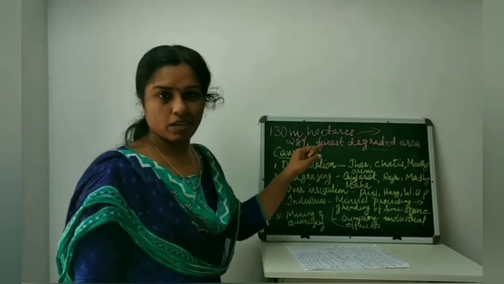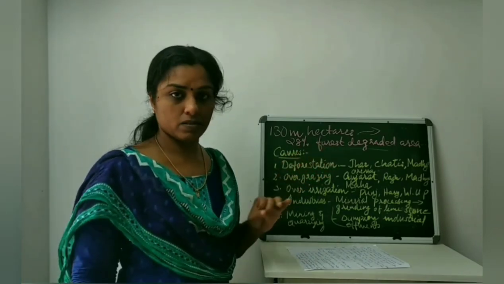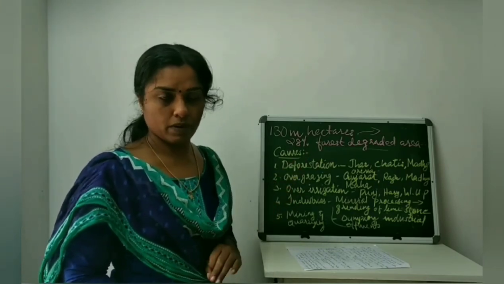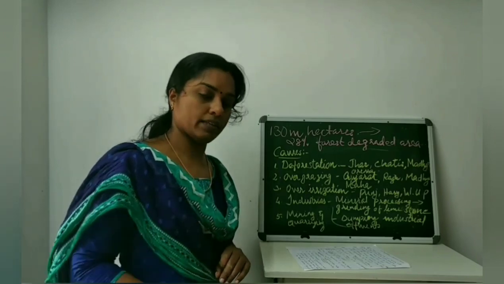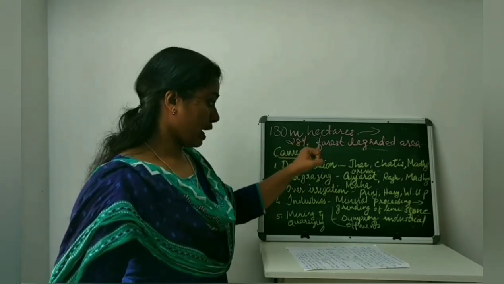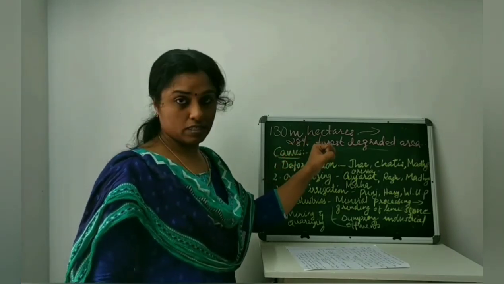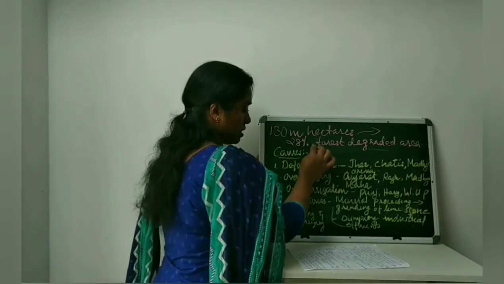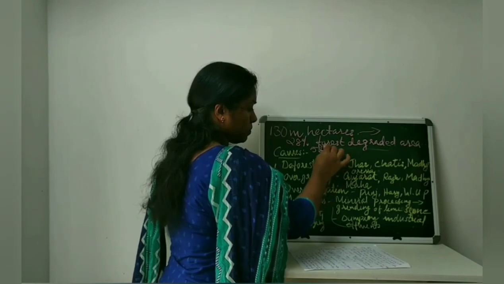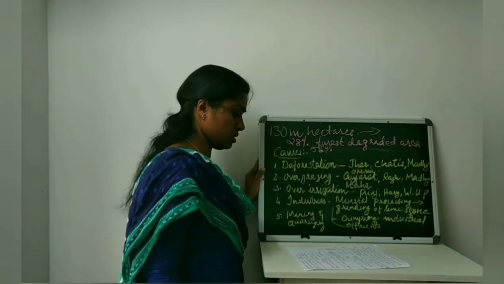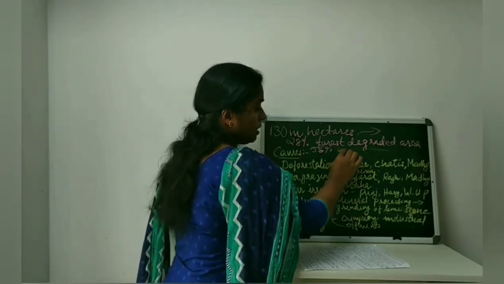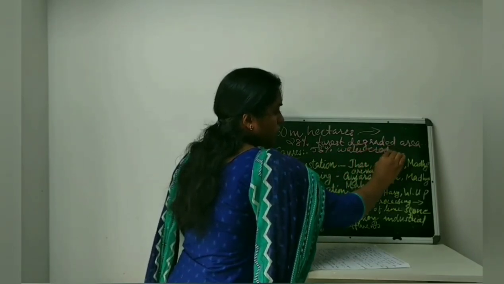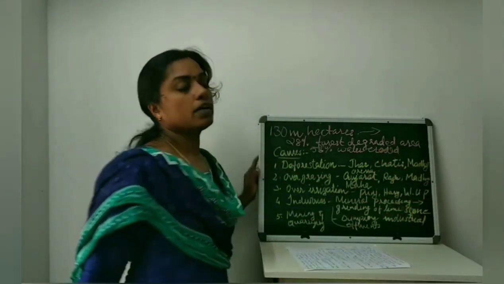It may become a wasteland, because after the excavation it cannot be used for any other purpose. And 56% is water eroded area.